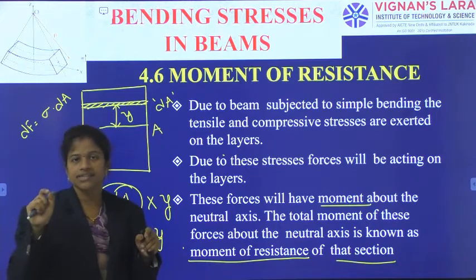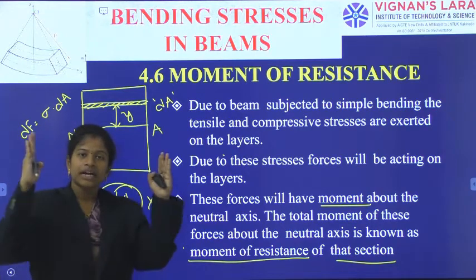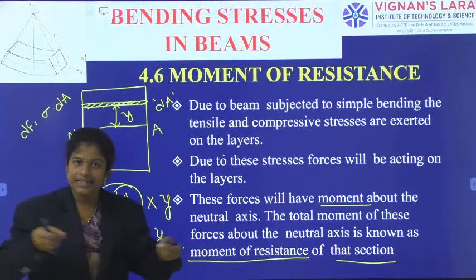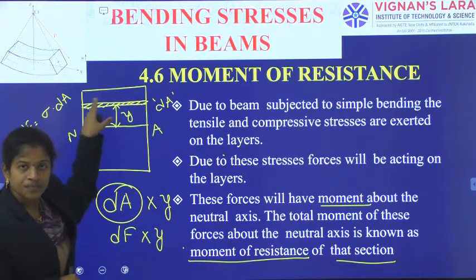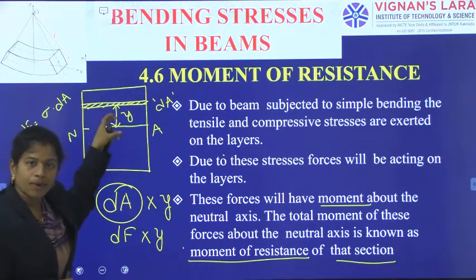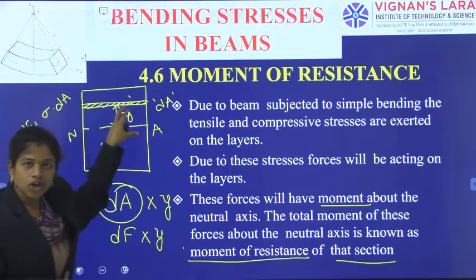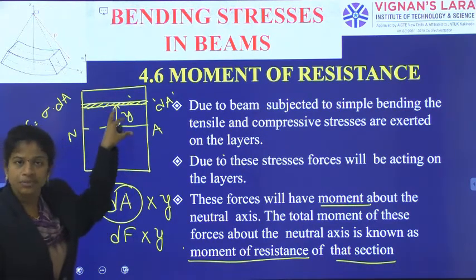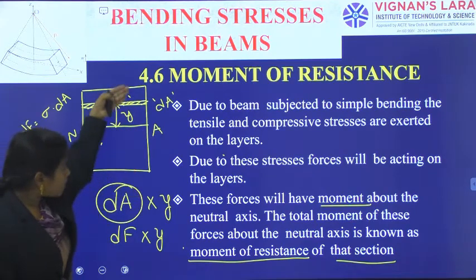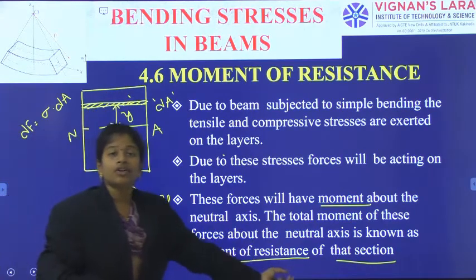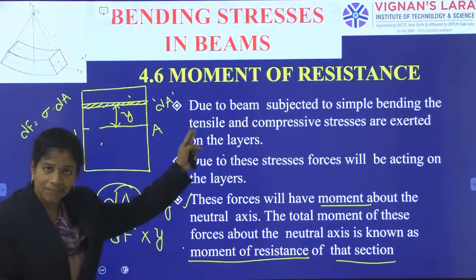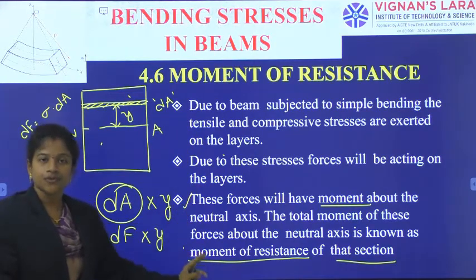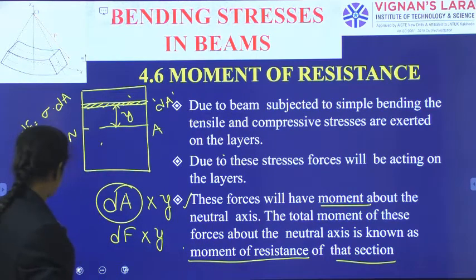The neutral layer will have zero stress and zero force, but the top layers will have compressive force, the bottom layers will have tensile force, and each force is causing some moment about the neutral axis line. So, each force in that layer is causing some moment about the neutral axis. So, the summation of all those layer moments, all those force moments of a section, can be called the moment of resistance of the section. So, this is the definition for the moment of resistance. Those forces will cause some moments, and the summation of all those moments I am calling the moment of resistance of the section.